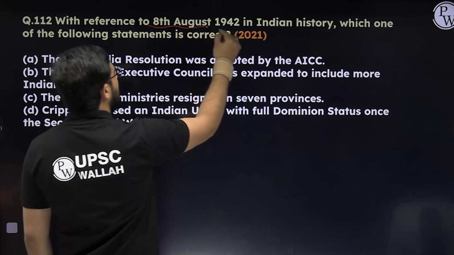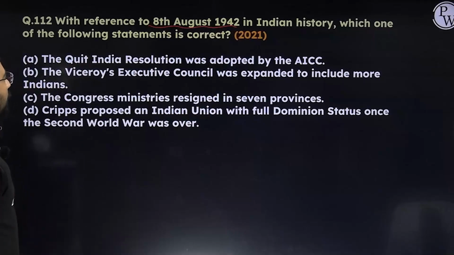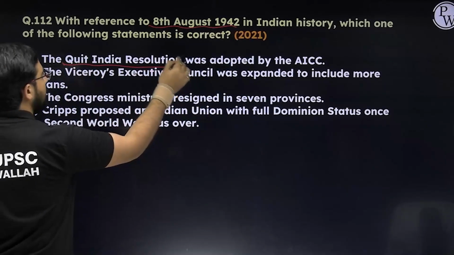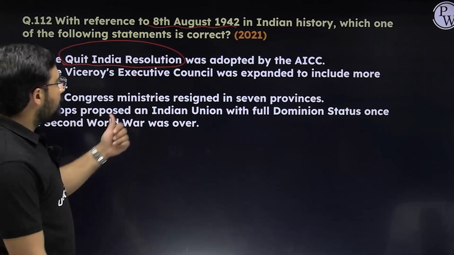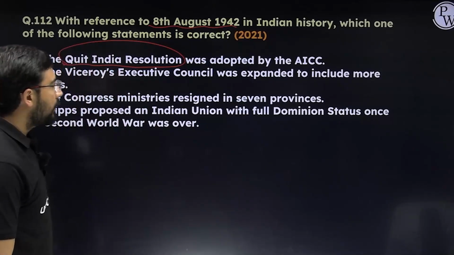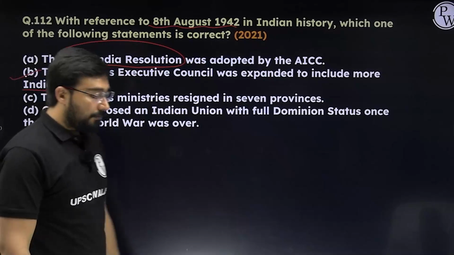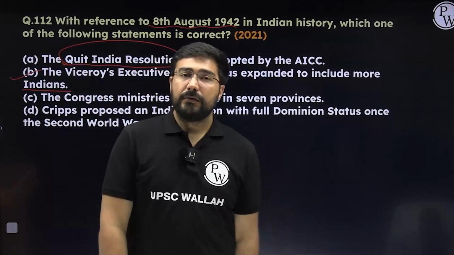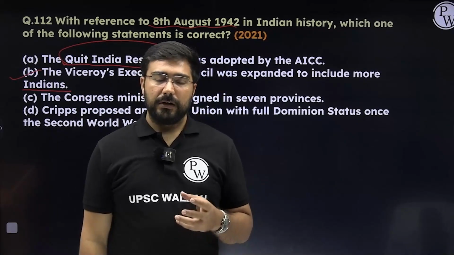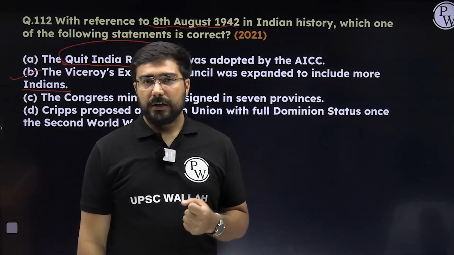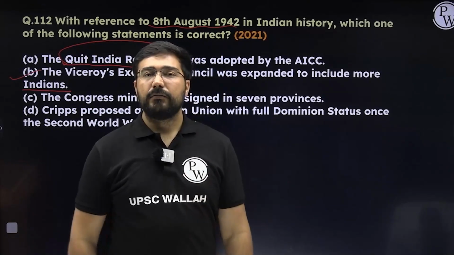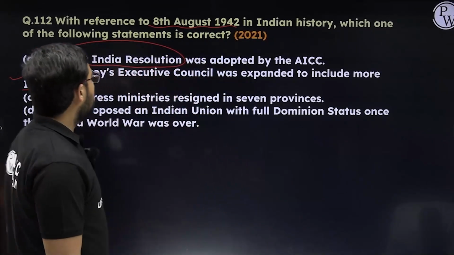8th of August 1942, what is this known for? All of you know it is the Quit India Resolution. The Viceroy's Executive Council was expanded to include more Indians. This was done as per the August Offer, which came in 1940. That had given the Indians an idea that if you support us, then we will add more people to our Executive Council.